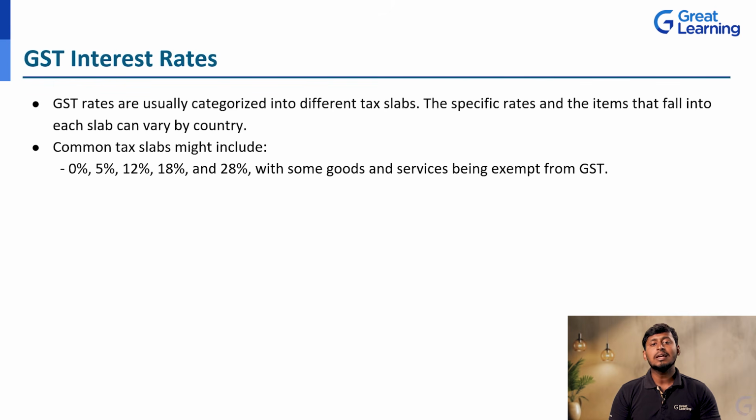Next, the GST interest rates. I have already explained the threshold limits. If it is 2 crore, or CGST 9% or 10% or 18%, how are they going to decide? So these are the few interest rates that were there, and based on this they are going to charge for that particular goods and services. GST rates are usually categorized into different tax slabs. The specific rates and the items that fall into each slab can vary from country to country. From one country to another, the tax slab rate is going to change.